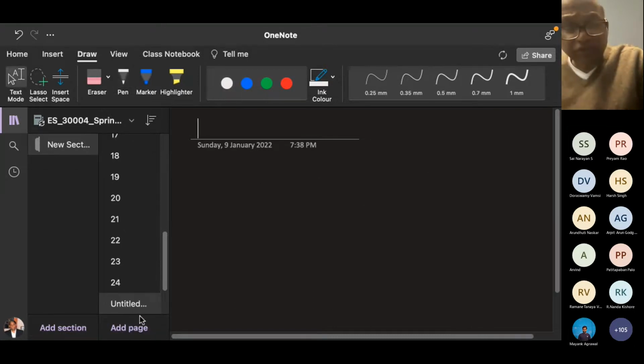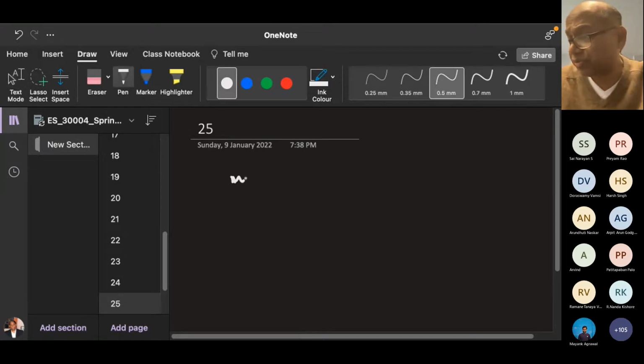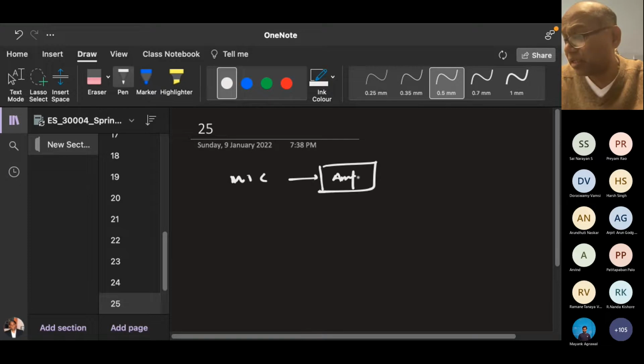Okay, for example, suppose you are speaking, or let's say you are singing. If you are singing and recording your song on your cell phone or laptop, what exactly happens? You have a mic to which you sing. So this mic amplifies your signal first. Then it goes to A to D conversion.